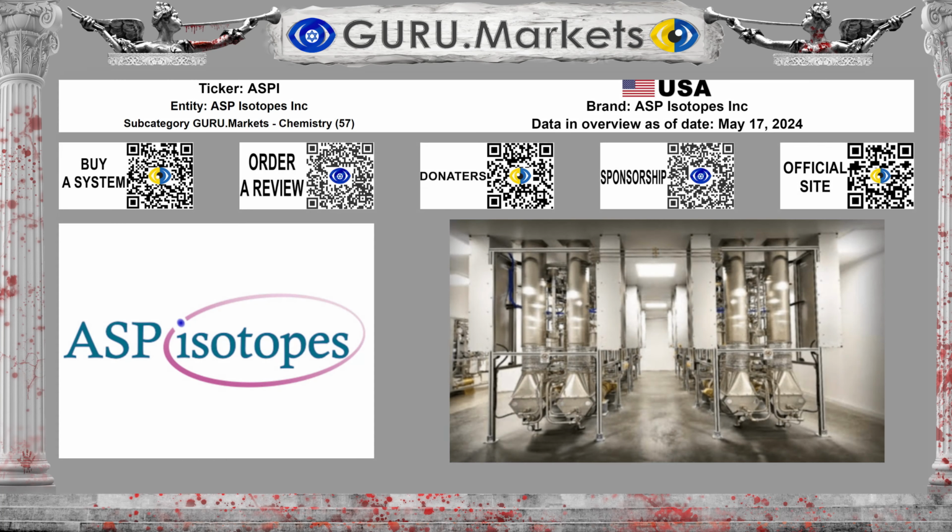Now we will look at the main indicators of the corporation ASP Isotopes Inc., ticker ASPI. The review was created using current data as of May 17, 2024. According to Classification Guru Markets, company ASP Isotopes Inc. belongs to the subcategory Chemistry. 57 companies participate in the analysis and this is very representative.